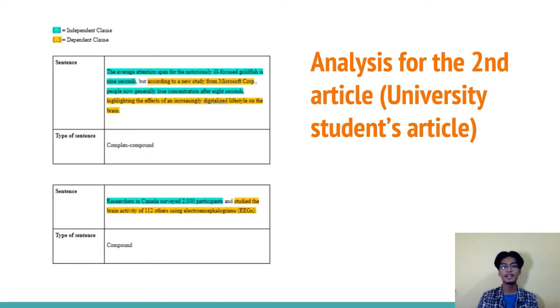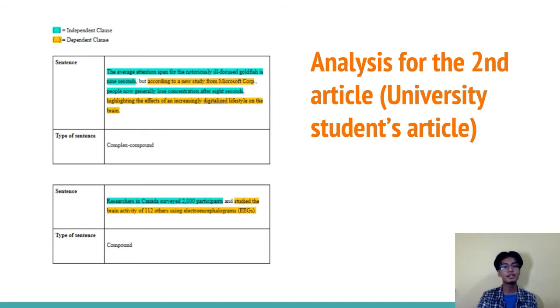Now we analyze the type of sentences of the next article targeted for university students, titled, You Now Have a Shorter Attention Span Than a Goldfish. Let's start with the first sentence. The first sentence is started by an independent clause, which is, the average attention span for the notoriously ill-focused goldfish is 9 seconds. This clause is continued by a dependent clause, according to a new study from Microsoft Corporation.